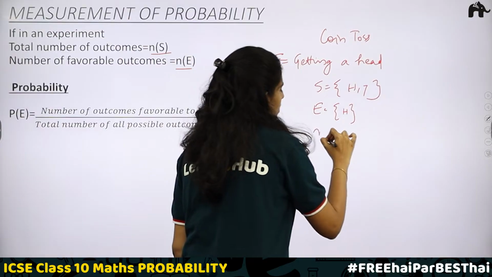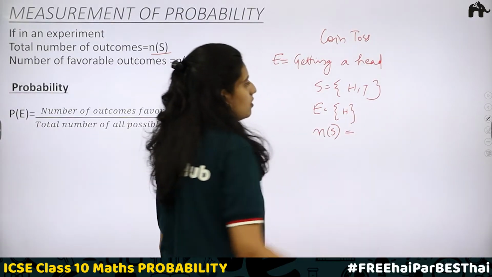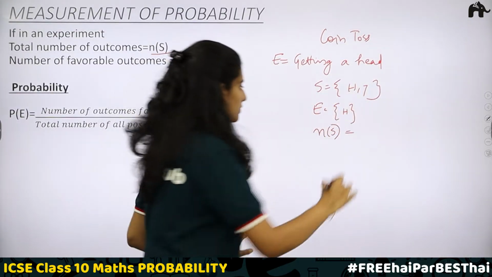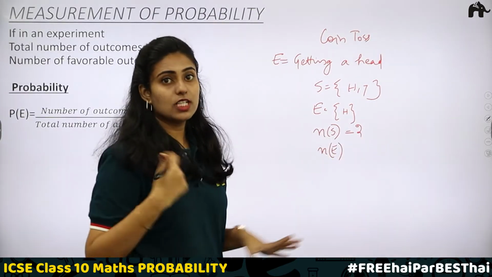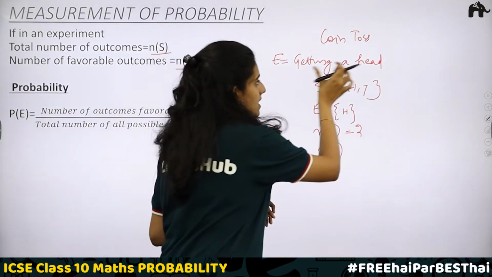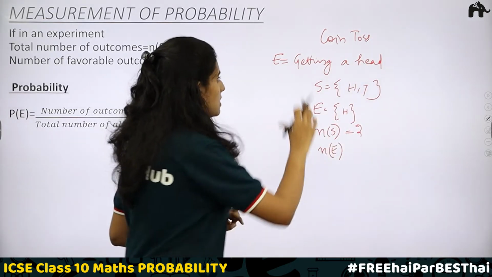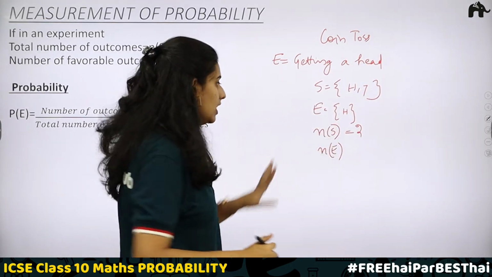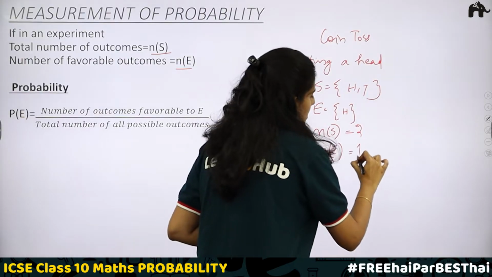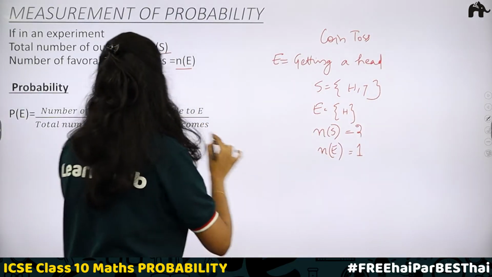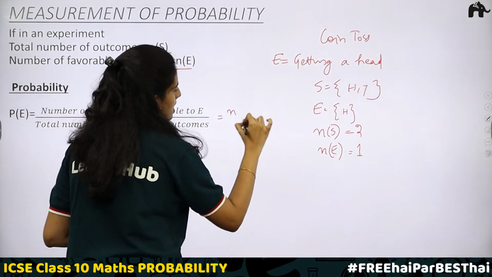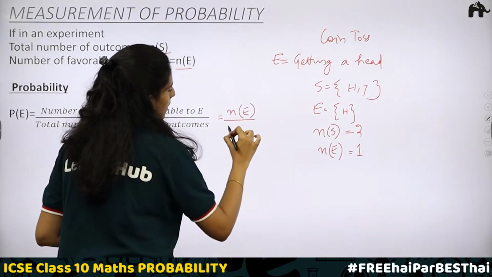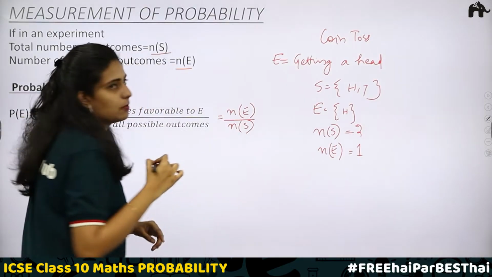Then what is n(S)? Total number of outcomes: 1, 2. What about n(E)? The outcomes which are favorable to the event. The event is getting a head, so n(E) will be equal to just 1. Here the formula is the number of outcomes favorable to the event, n(E), divided by the total number of outcomes, n(S).